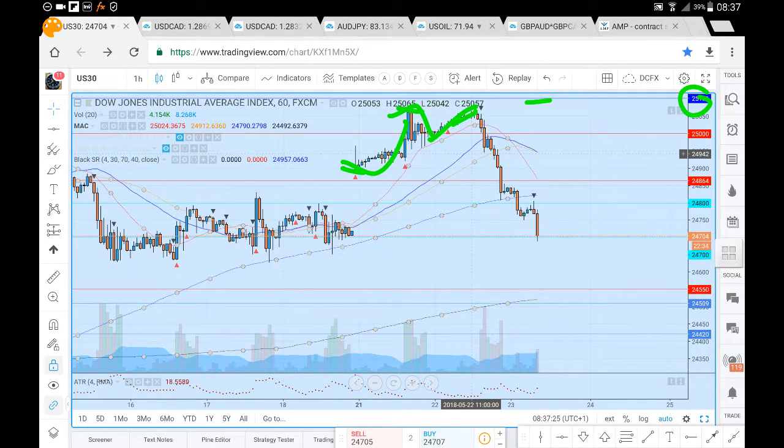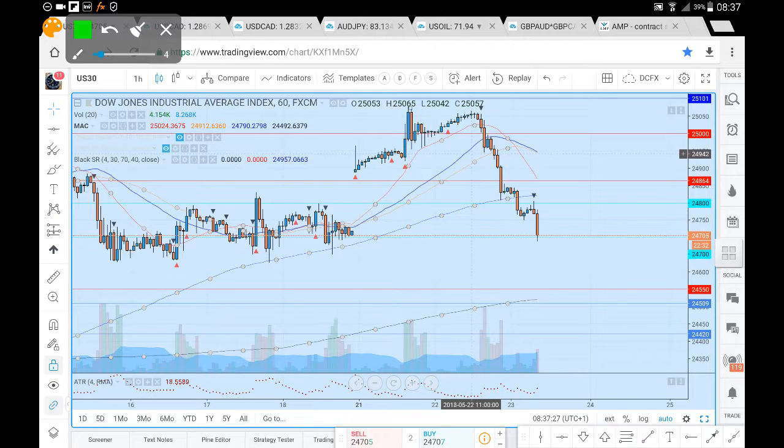Had a brief bullish bounce, did seem a bit weak. The candles are pretty small in terms of open to close, suggesting that the bulls didn't have complete control of the market. Then what we did see was sell side momentum coming to the market, breaking below the 25,000. Strong sell side momentum acceleration here to the downside, breaking below the 24,864.